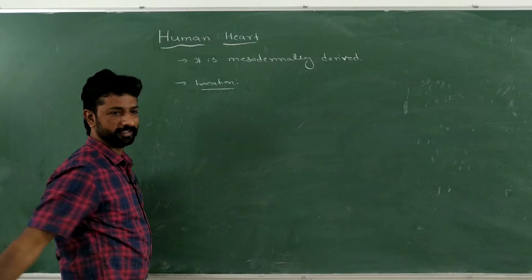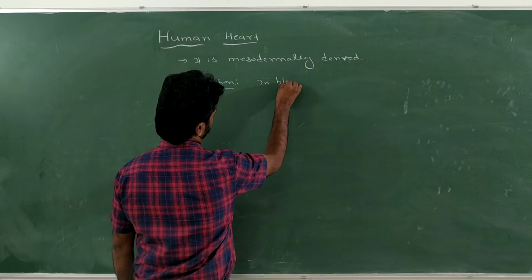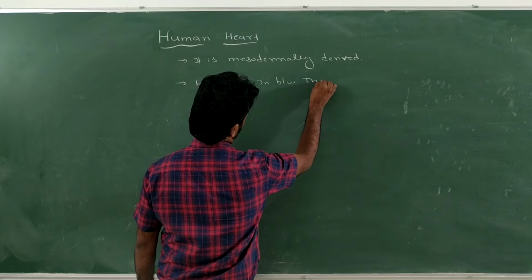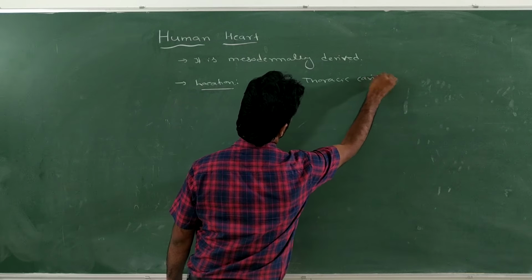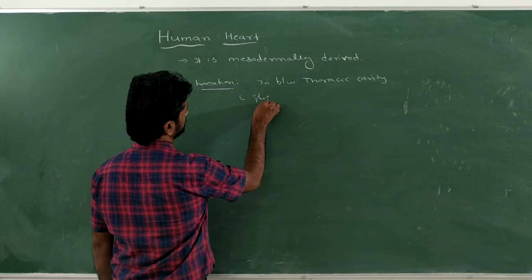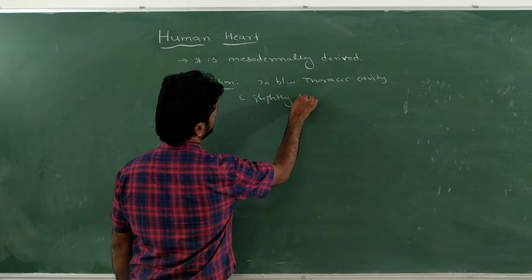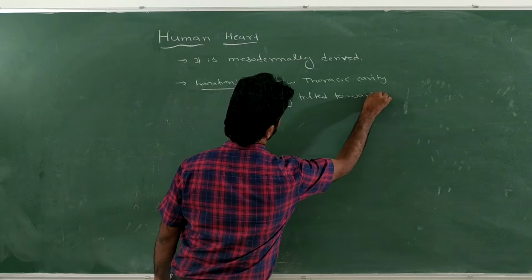Slightly tilted towards the left side. So location: in between, in the middle of the thoracic cavity and slightly tilted towards left.